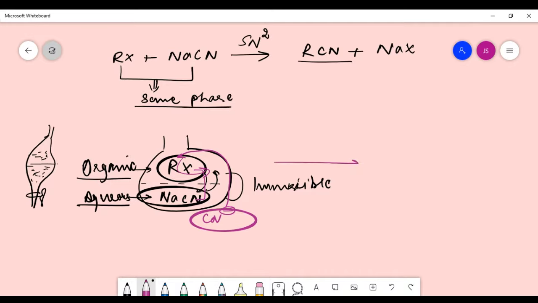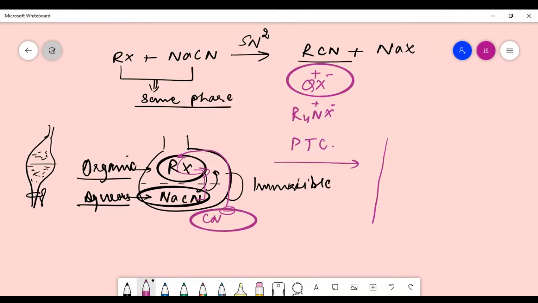So if we add the phase transfer catalyst, which is like R4N positive X negative, represented as QX, this is the phase transfer catalyst. When it is added to the reaction, what happens?